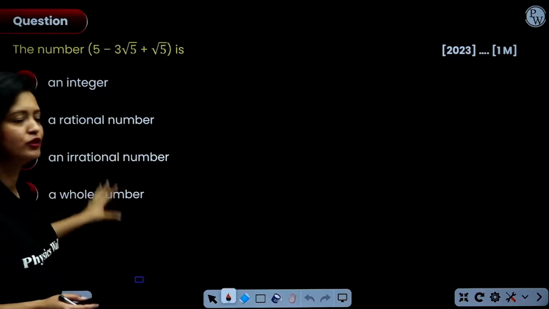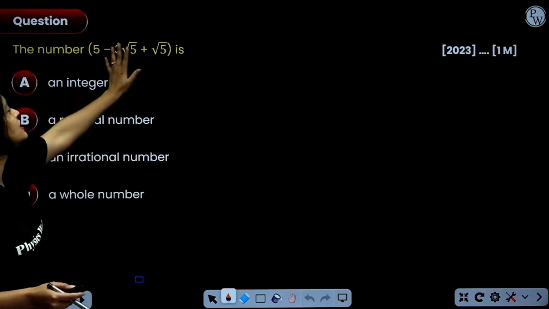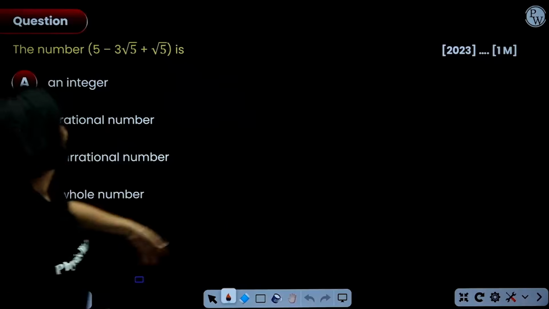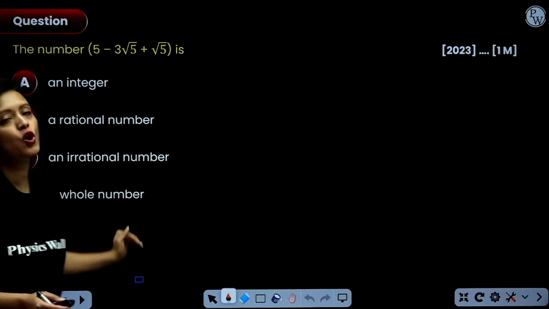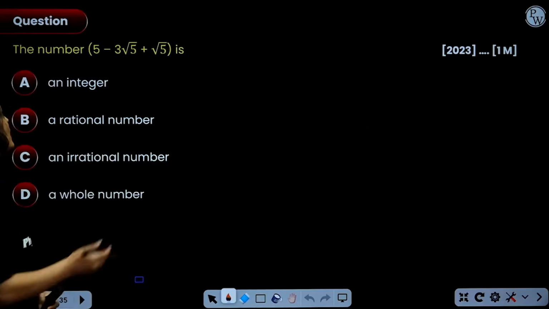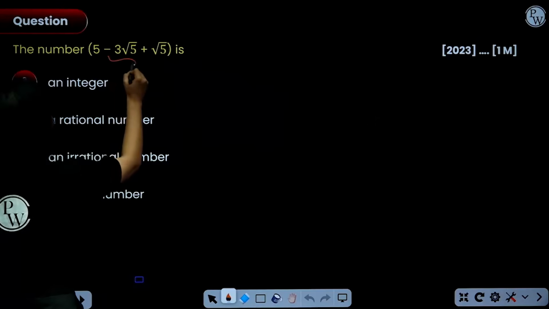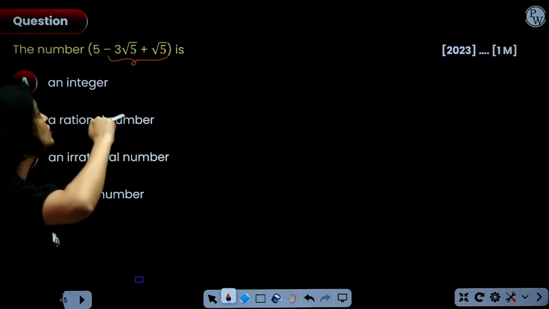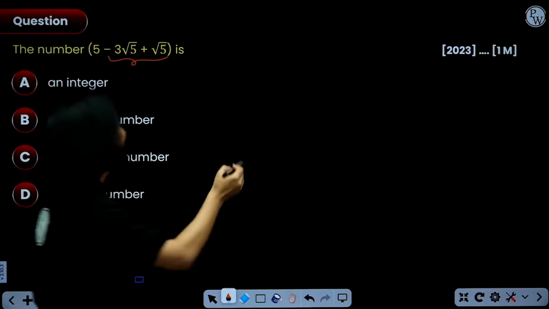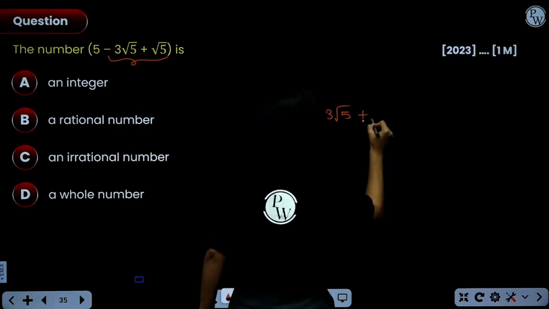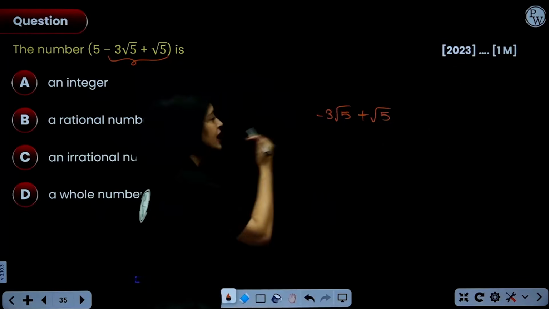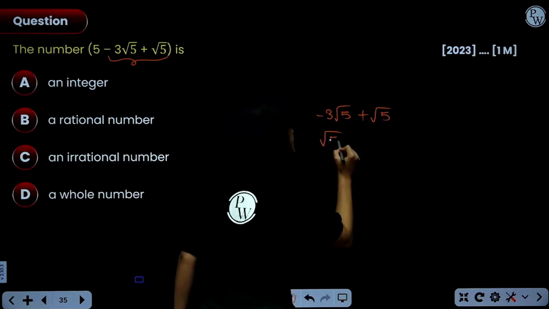Here's a question for all of you. The number 5 minus 3 root 5 plus root 5 is what? Is it an integer, a rational number, an irrational number, or a whole number? What we can do first is simplify minus 3 root 5 plus root 5. We can take root 5 common because it is present in both.